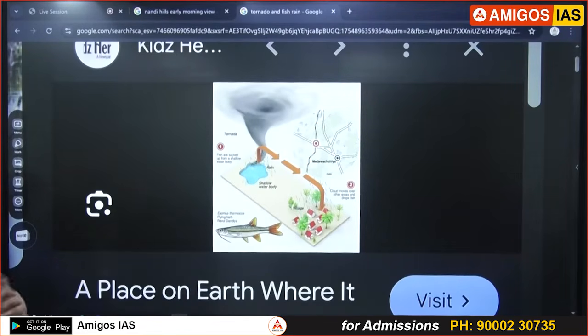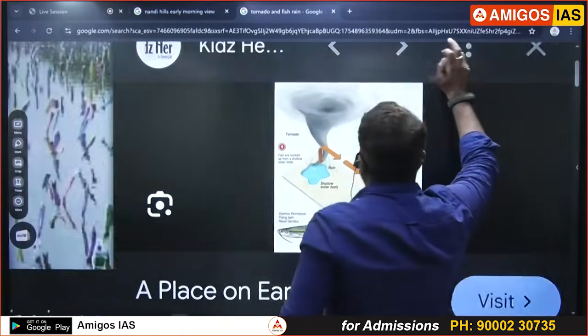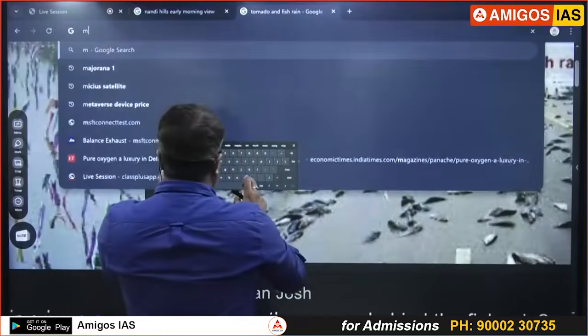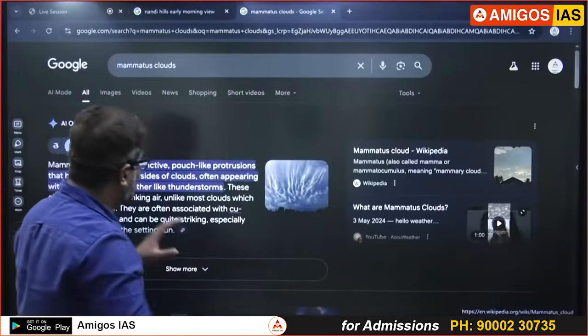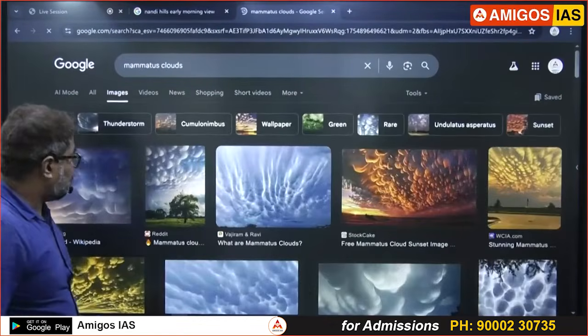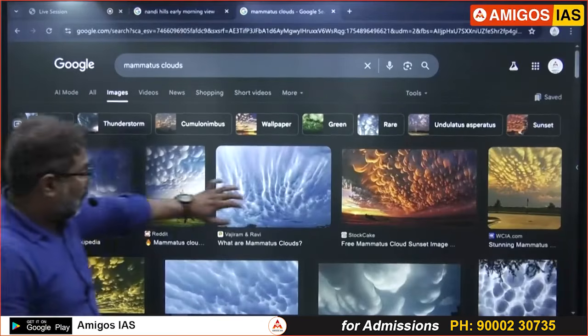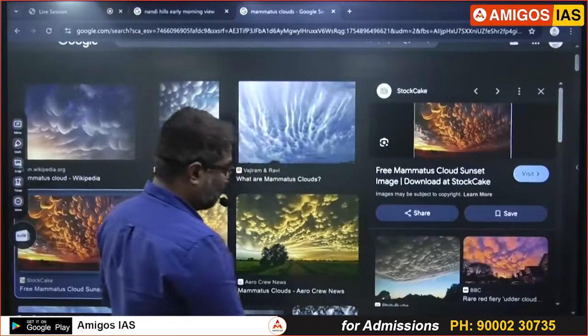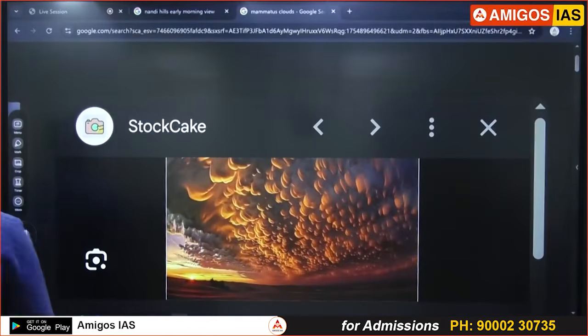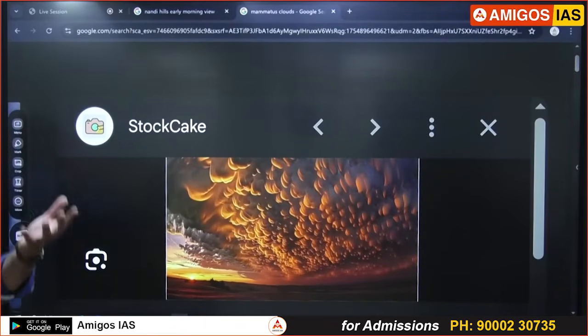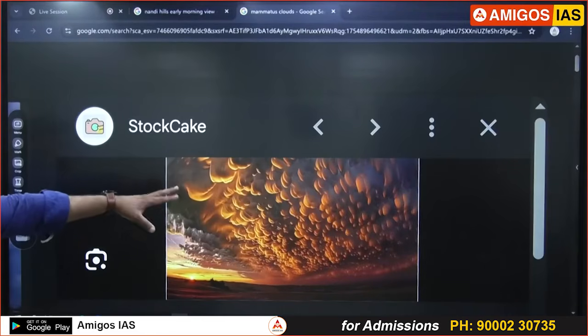Clear? Okay, now there are two types of clouds that are in the news nowadays, especially in northern India. One is Mammatus clouds. Same, cumulonimbus clouds only. You notice this. Especially in the evening, 4 o'clock, 5 o'clock, the cold air inside the cloud starts coming down. As it comes down, it appears like this, like mammary glands. So the name Mammatus clouds.